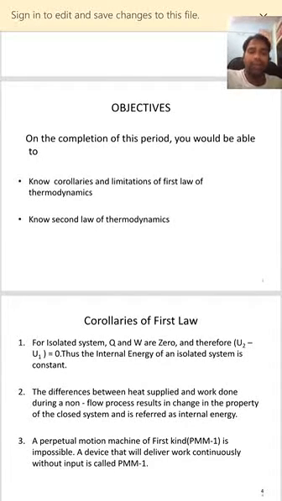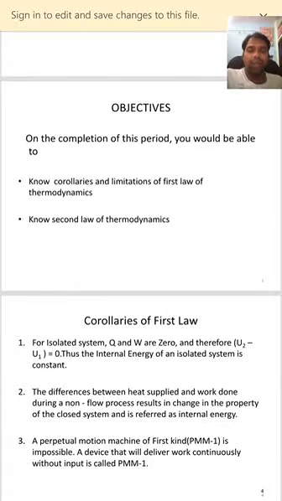The next one: the difference between heat supplied and work done during a non-flow process results in change in the property of the closed system, and it is referred to as internal energy. Now, in a thermodynamic cycle, in a cyclic process, the net heat transfer is equal to net work done. If a system does not follow a cyclic process, what will happen? The energy input will not be equal to the energy output. Therefore, a property may occur, known as internal energy. Nothing but Q minus W is equal to U.